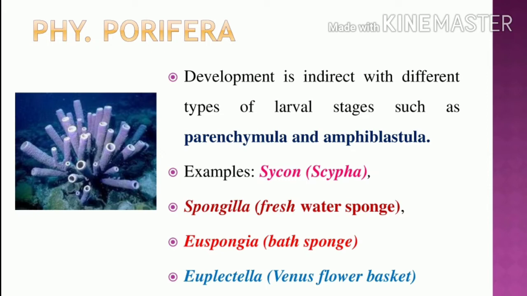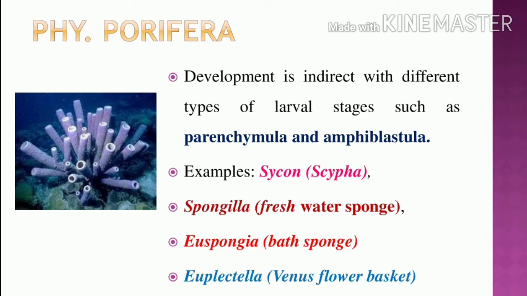Okay, what are the examples of phylum Porifera? Note it. You have to memorize the examples of each and every phylum. Okay, Sycon, or Scypha. Next is Spongilla. Spongilla is a freshwater sponge.